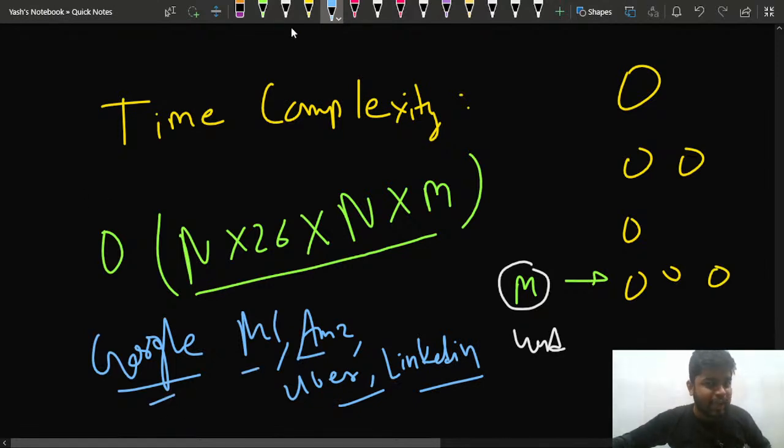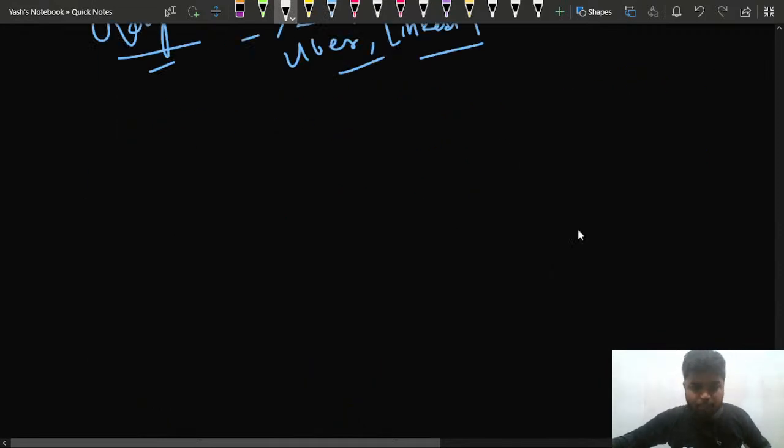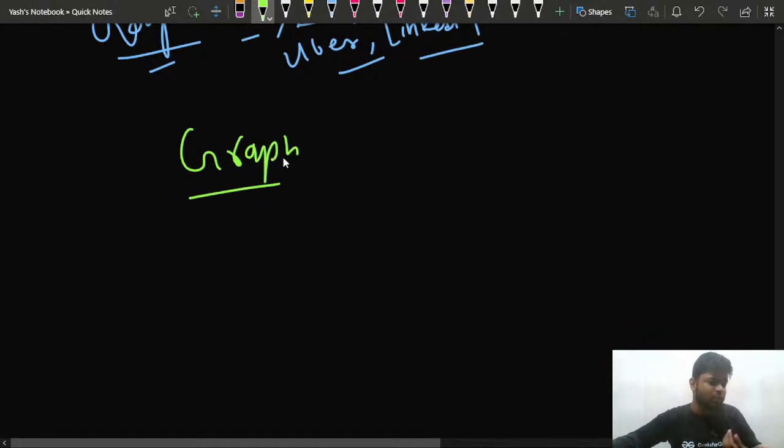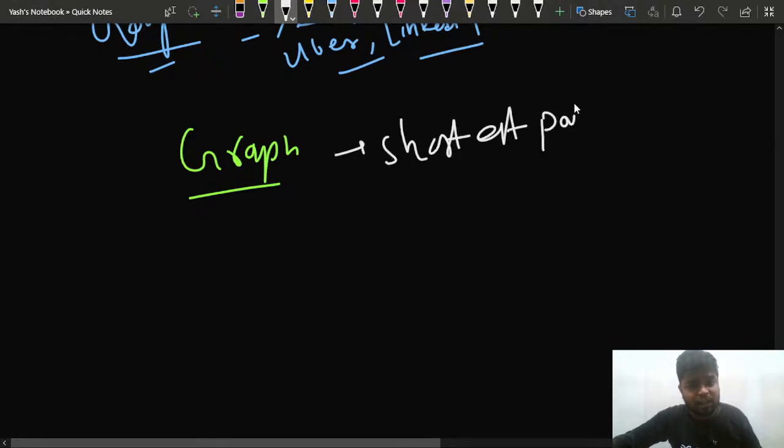I have told you a lot about this particular problem. If I give you a brief summary, I've told you how to check whether this is a graph problem or not, what the intuition is for drawing a graph, and then, since this is a graph, that we have to find the shortest path in the graph to reach from the source word to the destination word.